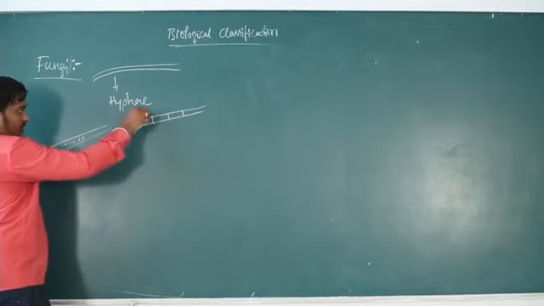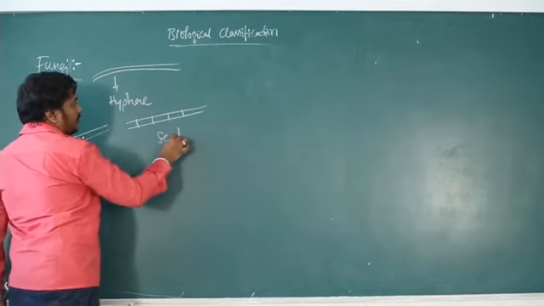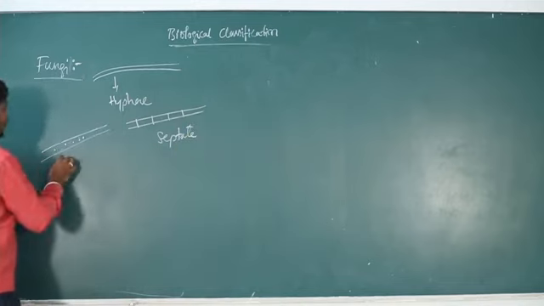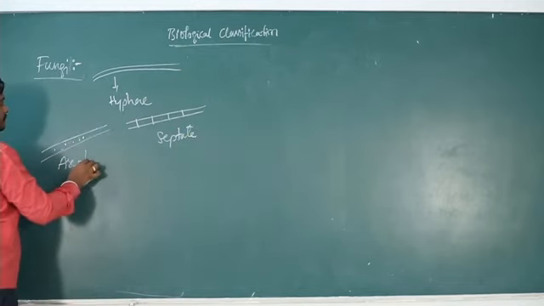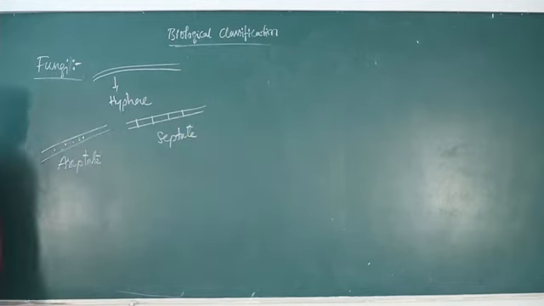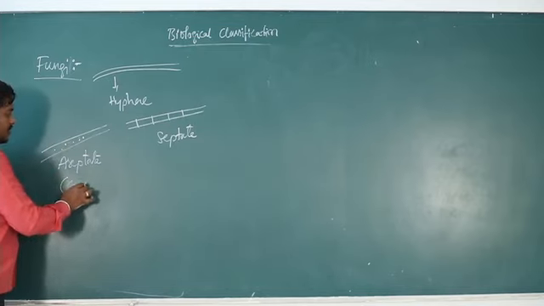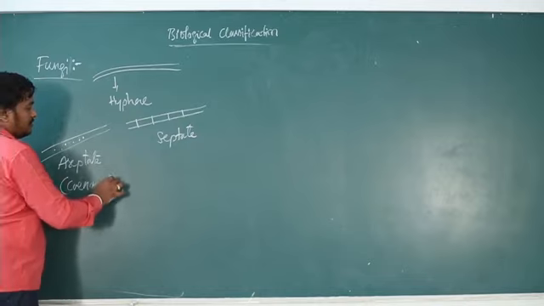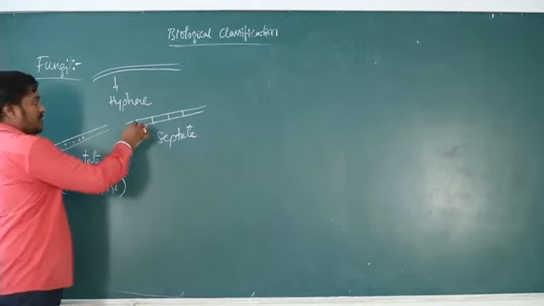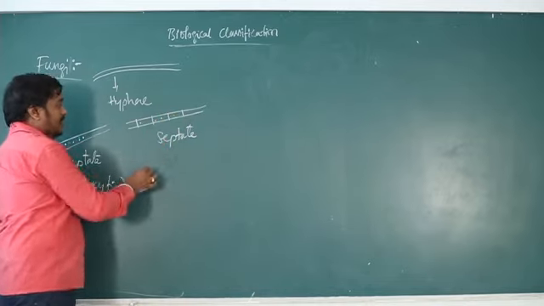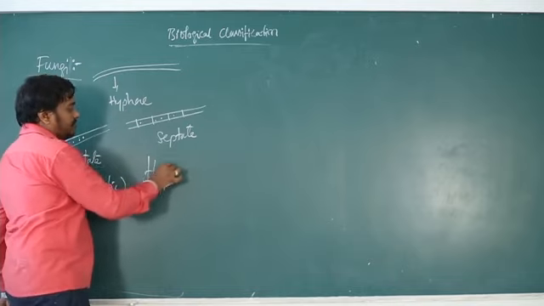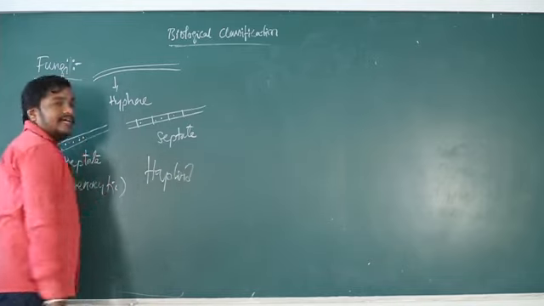If a cross wall is present, it is called septate. Without a cross wall, it is aseptate. Aseptate multinucleate condition is called coenocytic. Septate may have single or multiple nuclei, and they are haploid in nature. Remember this, fungi are haploid in nature.